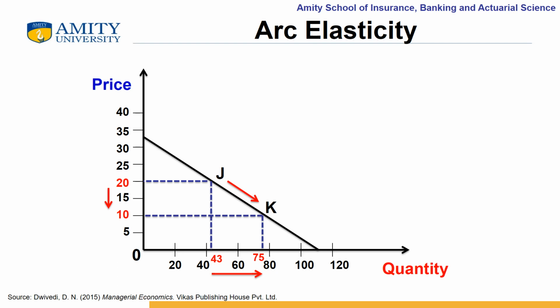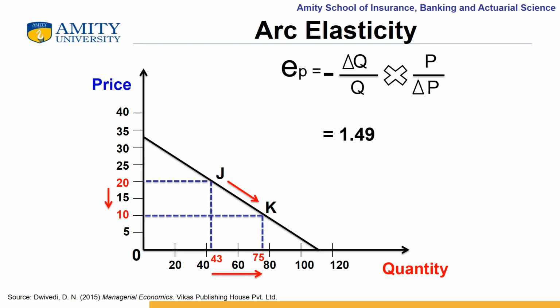So the change in quantity, or delta Q, will become minus 32. The arc elasticity between these 2 points J and K can be calculated by substituting these values into the formula of elasticity, which is delta Q by Q into P by delta P, and which will give you the value of minus 1.49.